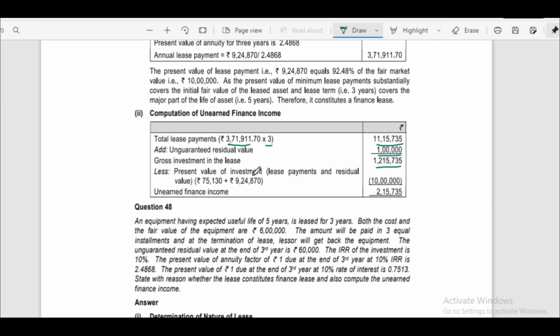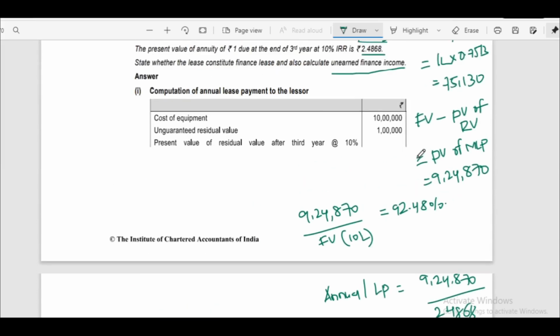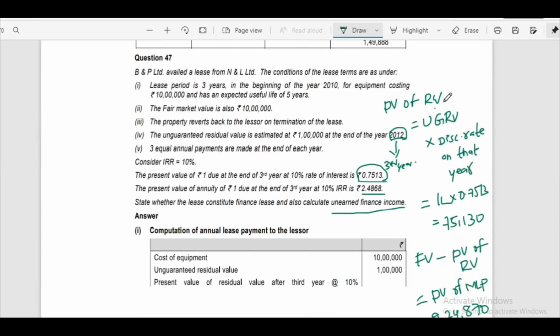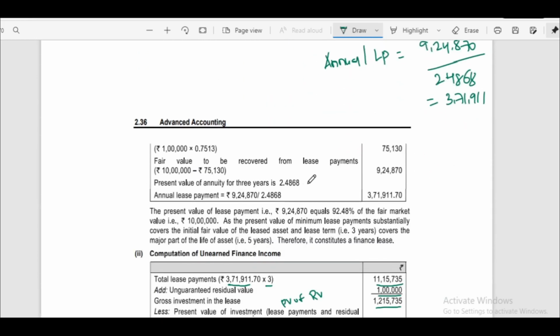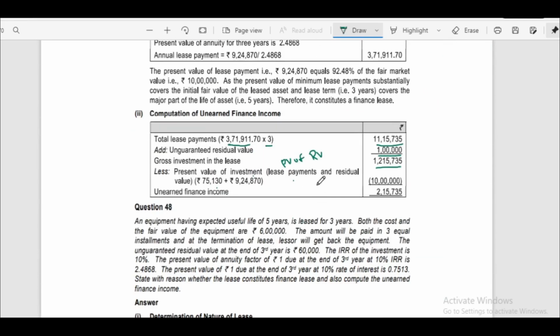Now present value of investment, that is lease payment, that is 75,130. That is nothing but present value of residual value. Present value of residual value 75,130 and present value of minimum lease payment.